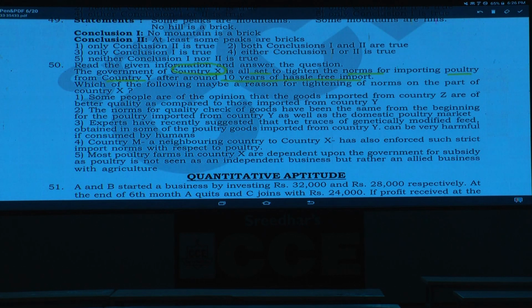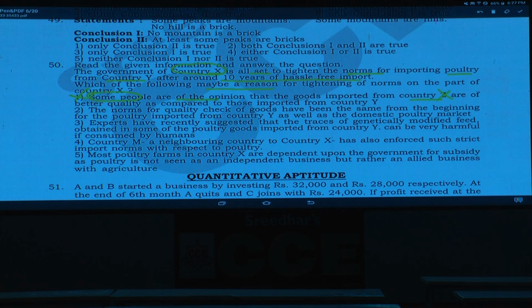Which of the following may be a reason? Tell me what is the reason here. Earlier, in the last 10 years, they haven't done anything; they left it completely free. But now they are tightening the imports. Why are they tightening the imports? Because there may be some effect because of this, hence they are doing that. Then what could be the effect here? Some people are of the opinion. Now here he is talking about some people, isn't it? Some people means how many? Few people, or at most. No information about this one, that is completely ruled out. That the goods imported from country Z. Again he is talking about country Z.